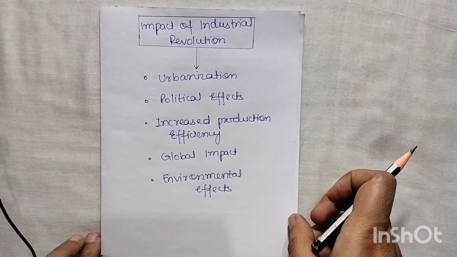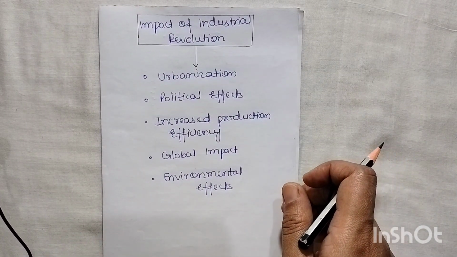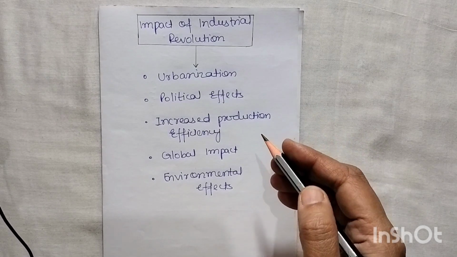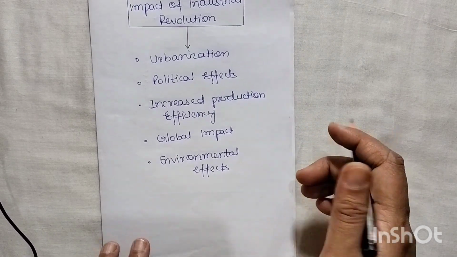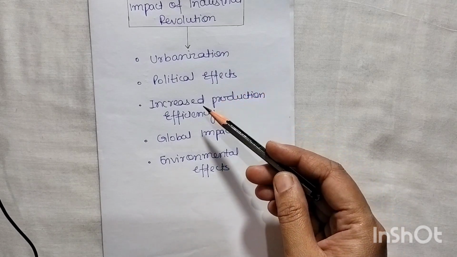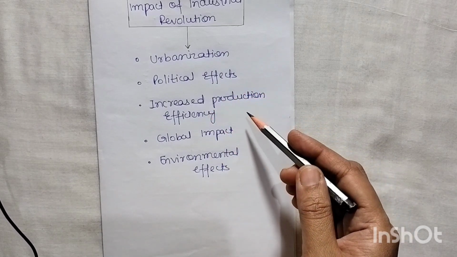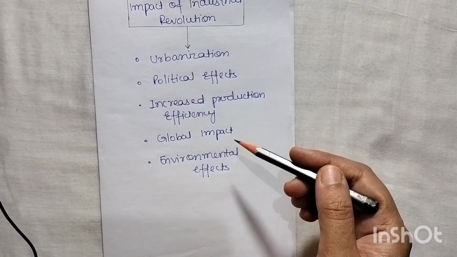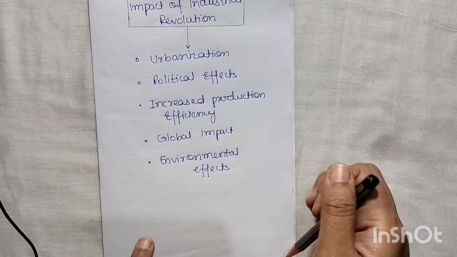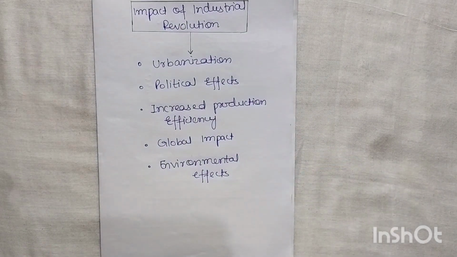So today we are going to cover the topic: impact of industrial revolution. What were the results, the after effects of industrial revolution? We will cover urbanization, political effects, increased production efficiency, and the global impact due to industrial revolution, and finally environmental effects. So let us quickly start this topic.